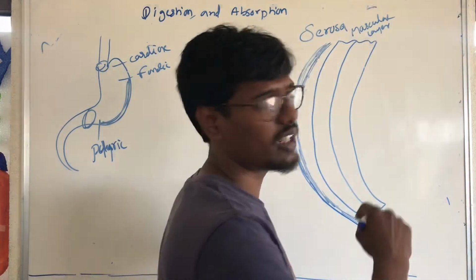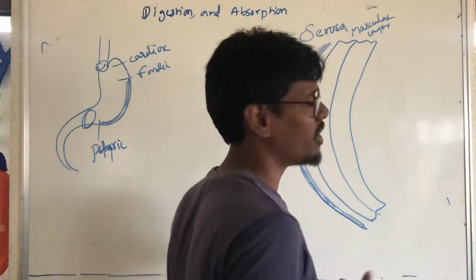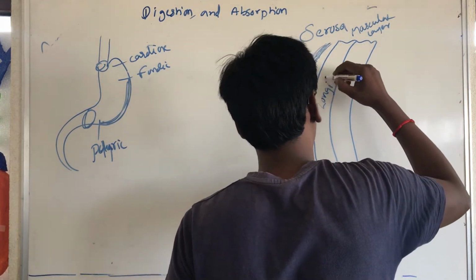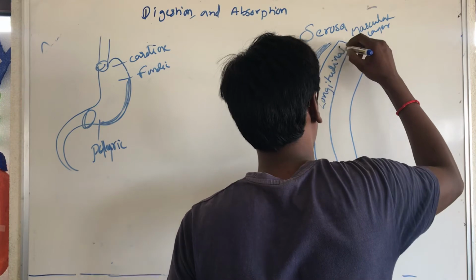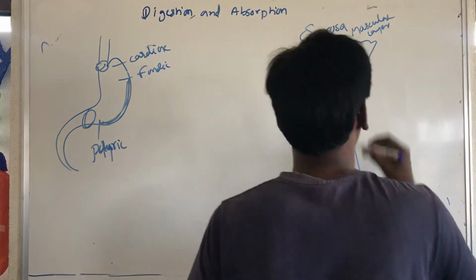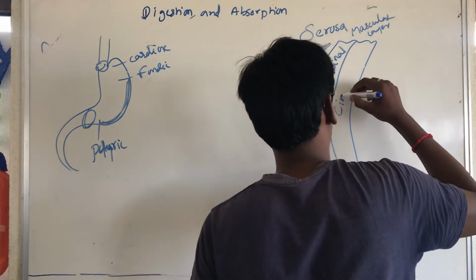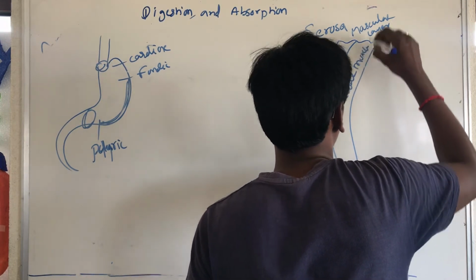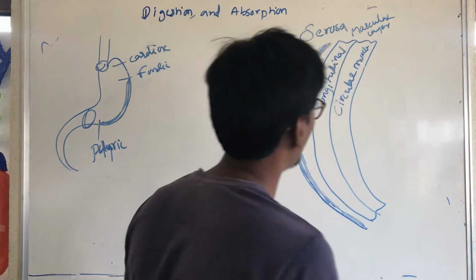The muscular layer has two types of muscles: longitudinal muscles and circular muscles.